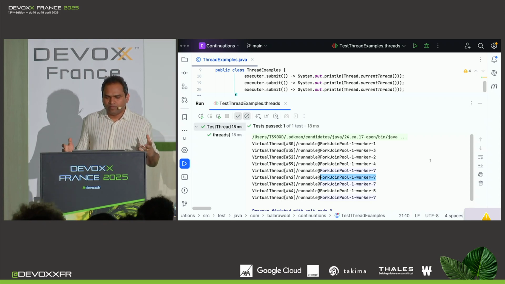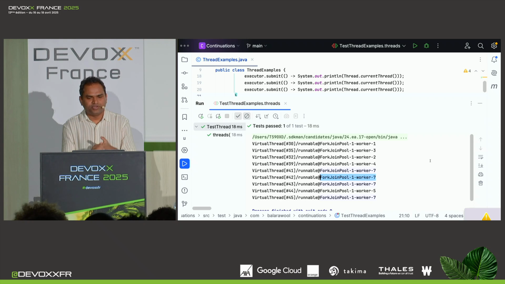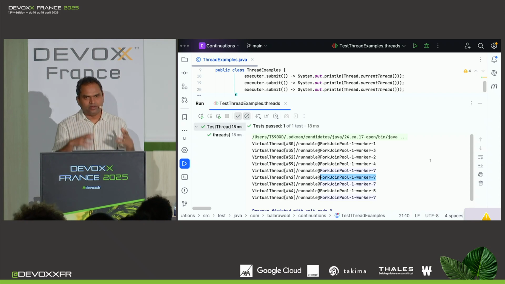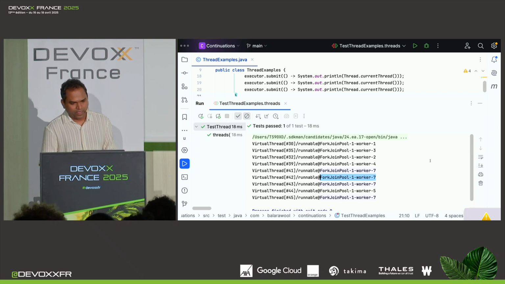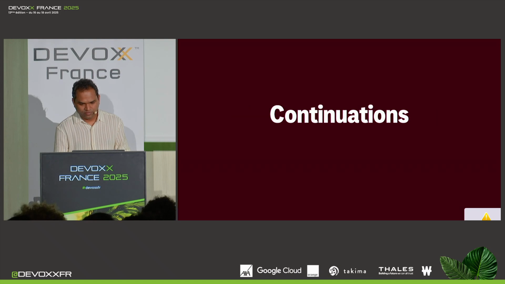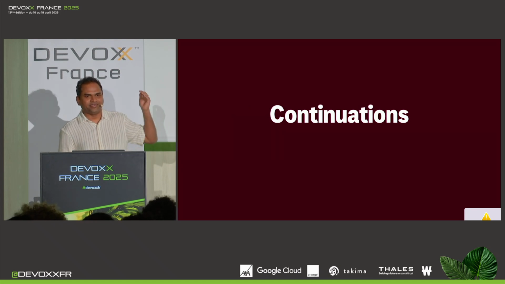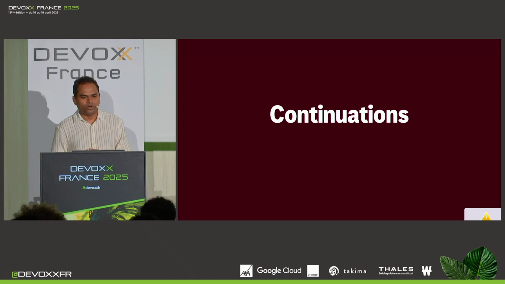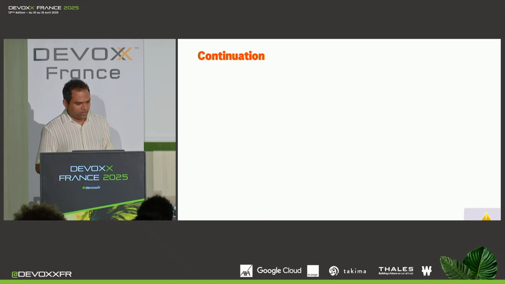So the question is, how does this happen? What is it that is giving this mounting and unmounting? And because this is driving the high scalability of virtual threads, what is it that is giving the high scalability characteristics to virtual threads? The answer to those questions is continuations. This is the second part of the talk, where we will discuss continuations, what they are, and how they work. So let's start with the first question: what is a continuation?